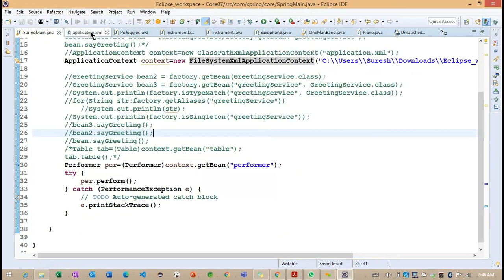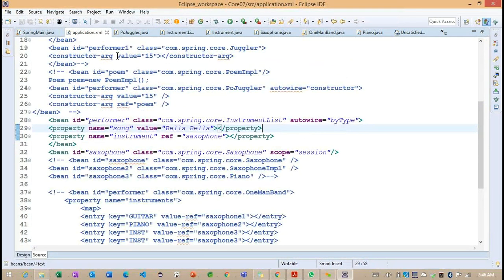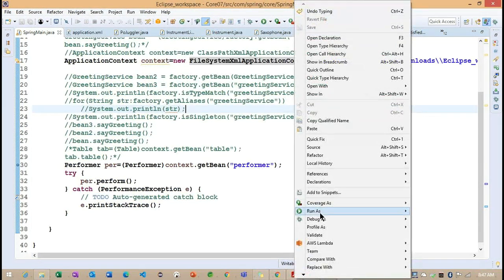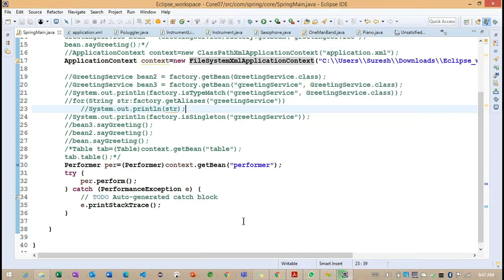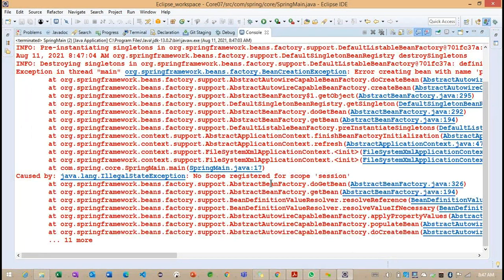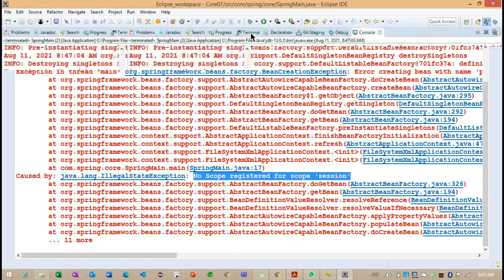Okay, and observe here. Now change to session. If I change to session and try to run, we'll see we are getting an exception. Why are we getting an exception? Now you can read here: no scope registered for the scope called session. Getting the point? In the core module, this particular scope, session, is not going to be used.